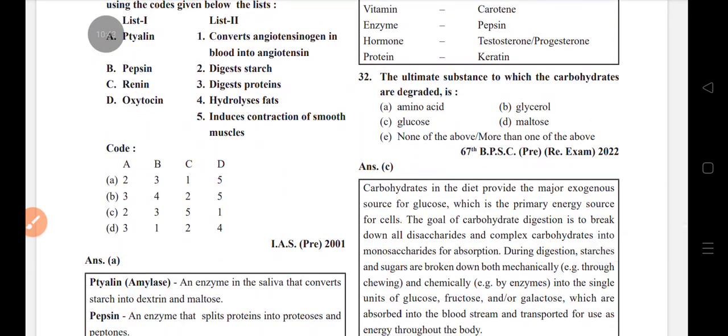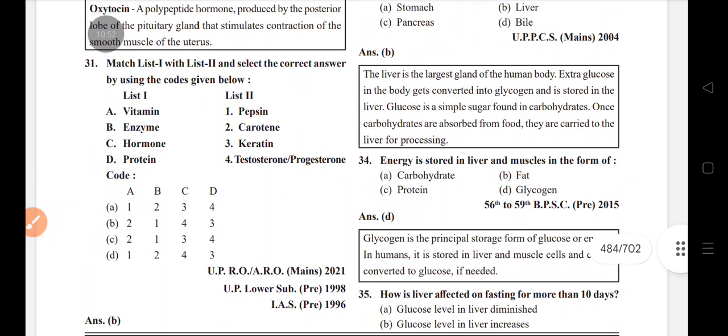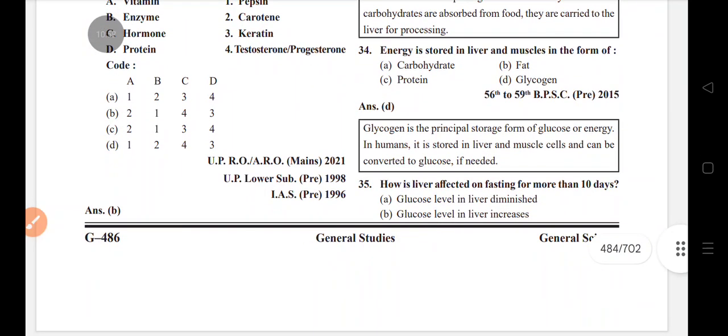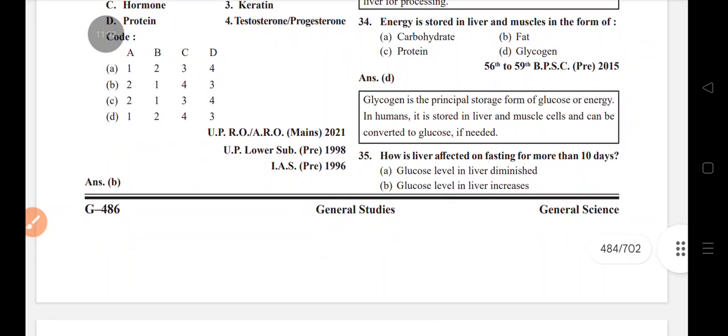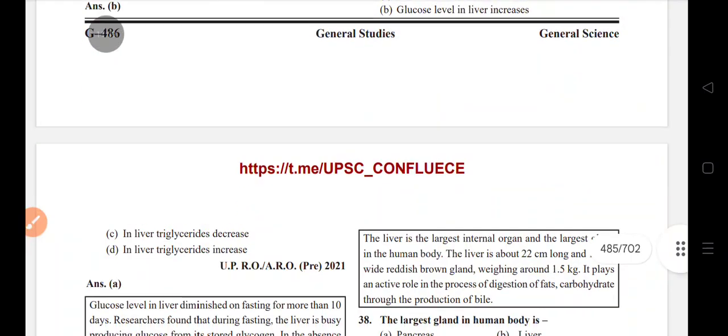The ultimate substance to which carbohydrates are degraded is glucose. Extra glucose in the body gets converted into glycogen and is stored in the liver. Energy is stored in the liver and muscles in the form of glycogen. How is the liver affected on fasting for more than 10 days? Glucose level in the liver diminishes.